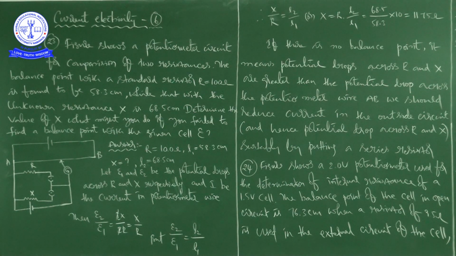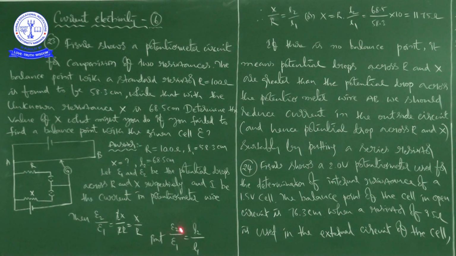Okay. So first we have tried the given values. We have written, and we already know this from the theory, that because of the current I in the potentiometer, you can write epsilon 2 by epsilon 1 is equal to Ix by IR, so I will get cancelled, that is equal to X by R. But epsilon 2 by epsilon 1 is equal to L2 by L1.